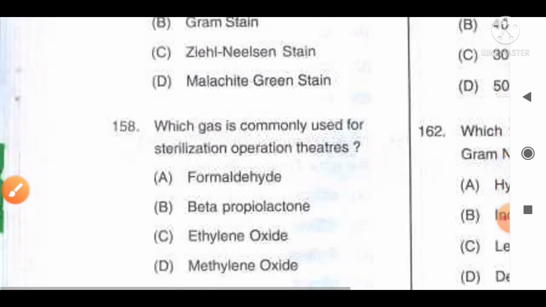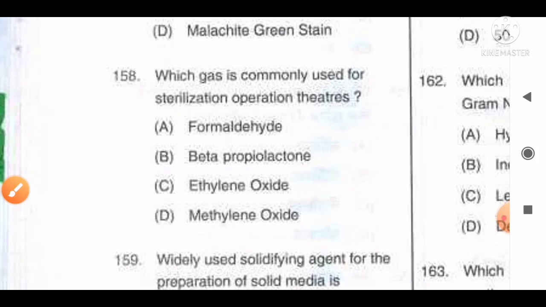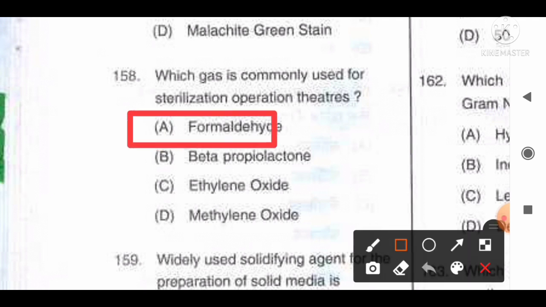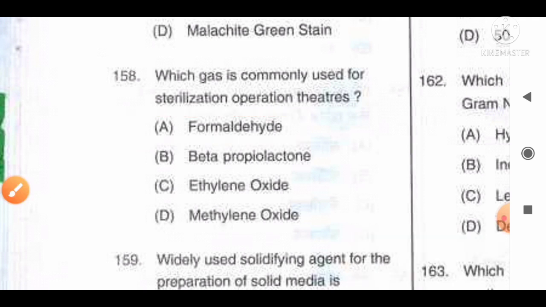Move to the next question, number 158. Which gas is commonly used for sterilization of operation theaters? The options are A formaldehyde, B beta-propiolactone, C ethylene oxide, D methylene oxide. The correct answer is option A. Formaldehyde is the gas commonly used, at a concentration of 40%, to sterilize operation theaters and intensive care units. So option A is the correct answer. Move to the next question, number 159.